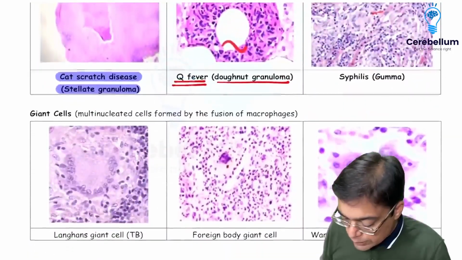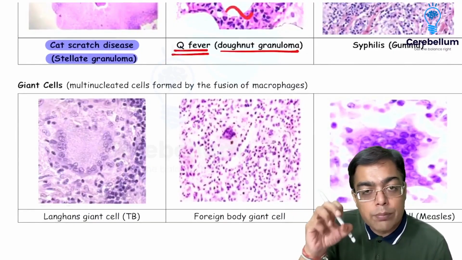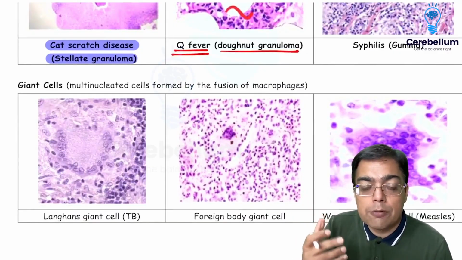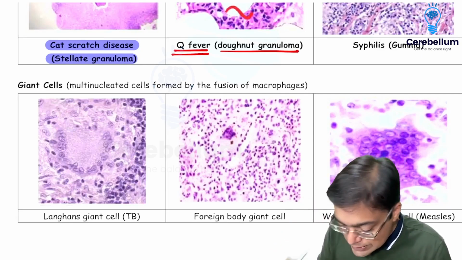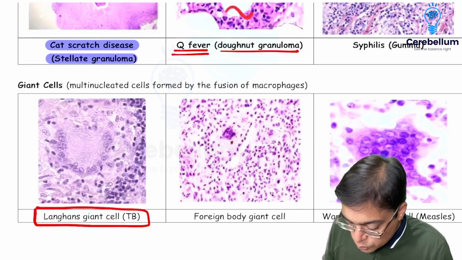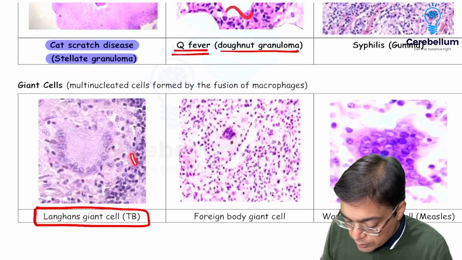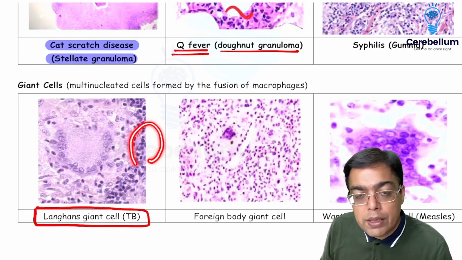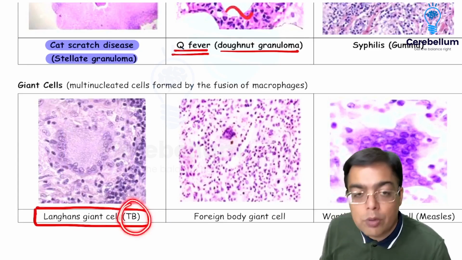Once we are through with that, we need to have an idea about the different types of giant cells. Remember giant cells? Lots and lots of macrophages come together, fuse together. So they are responsible for the formation of multinucleated big cells. Those are given the name of giant cells. So when we are talking about giant cells, of course, no discussion can ever be complete if we don't talk about the Langhans giant cell. That's going to be seen in a patient suffering from tuberculosis. And that's a kind of a pattern that you will be having. So you're going to be having the nuclei arranged in a horseshoe pattern in the periphery. So it can be in an inverted U appearance, that's called as a horseshoe appearance, or that can be given the name of a necklace pattern that is very, very typically seen in case of tuberculosis.